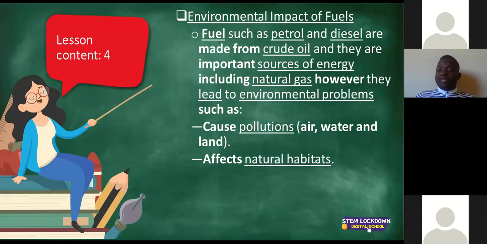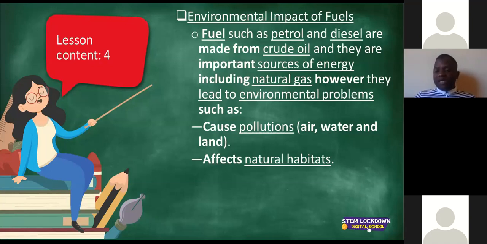Remember, it's used to make that material to assist us in our daily runnings, because if there is no car, we can't move from A to B. So it is important, but in its importance, it's also damaging the environment. So crude oil gives us petrol, it gives us fuel, it gives us different types of fuels. Now, that is a source of energy. What does that mean? It means that it powers something, it enables something to happen. However, ladies and gentlemen, again, it has also got some impact or other effects that negatively affect our environment.